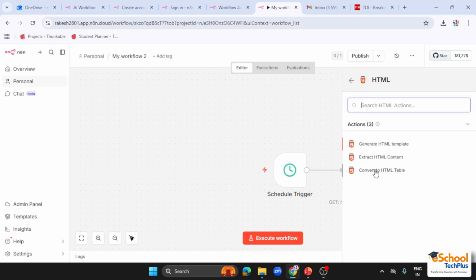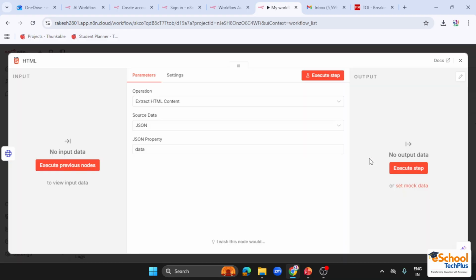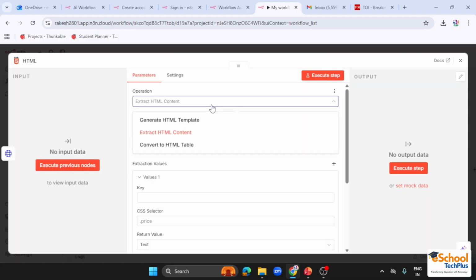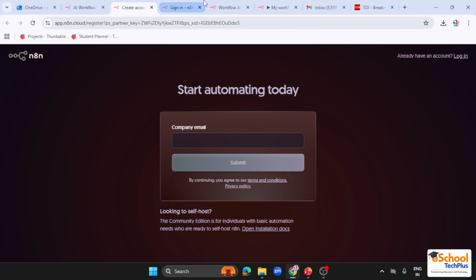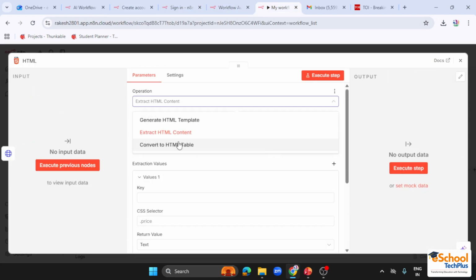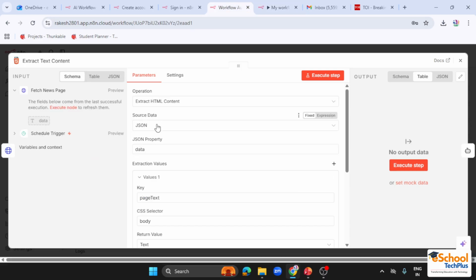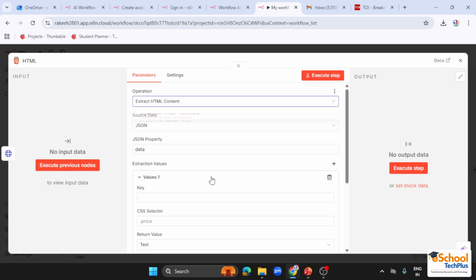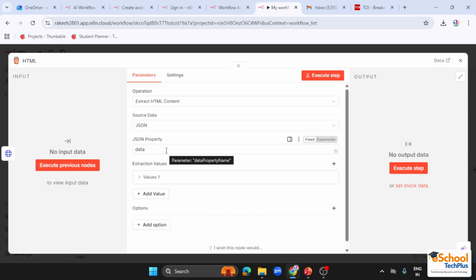Okay, in the HTML we have to go to actions and then go to extract HTML content. Okay, so just like that we have done over here, extract HTML content. Then in the source data we have to specify JSON, and in the property we have to select data.